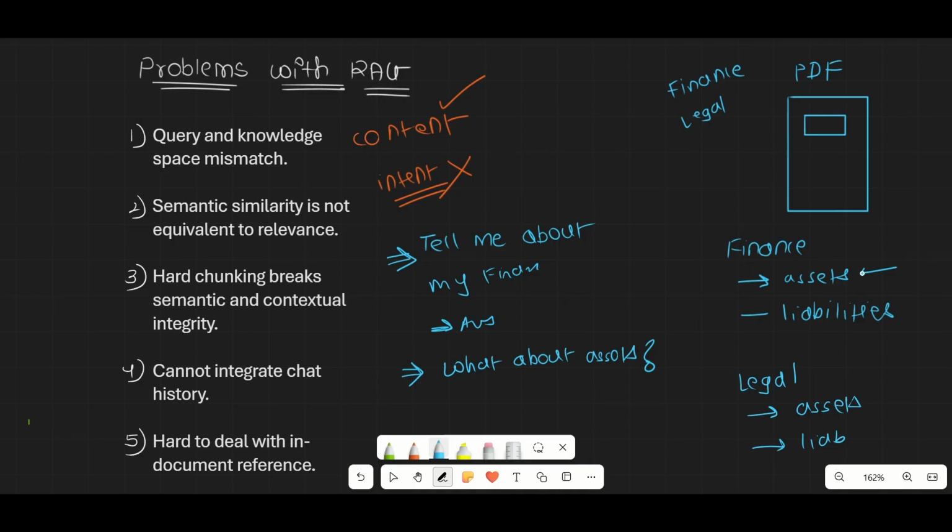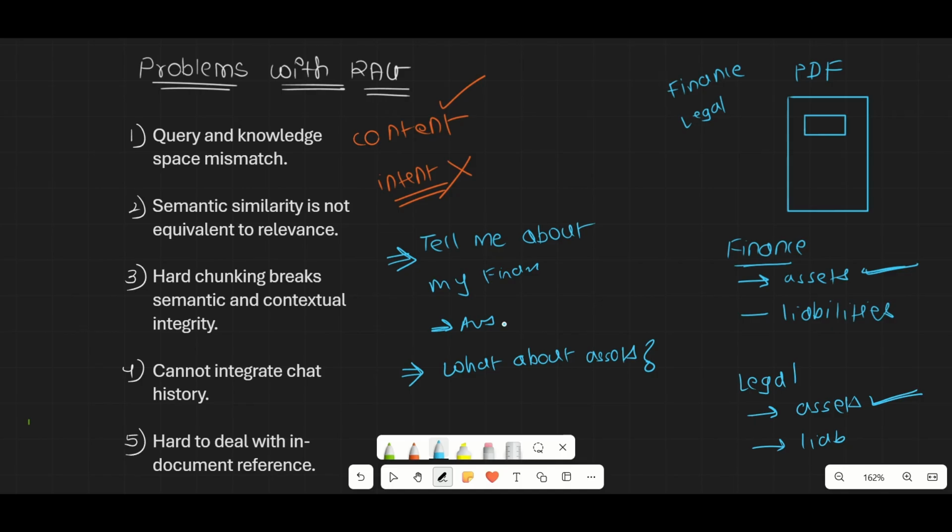The LLM will think there are 2 kinds of assets, financial assets and legal assets. So it will give you a very generic output which is a combination of both, and this is something you are not expecting, right? This is the problem. When you say "what about my assets," your intent is that you want your financial assets and not your legal assets. So the LLM is not able to understand your intent.